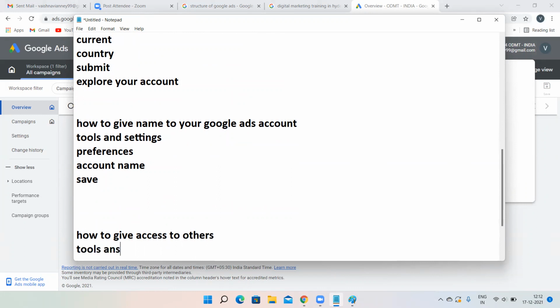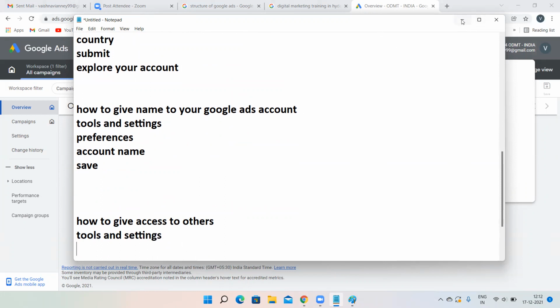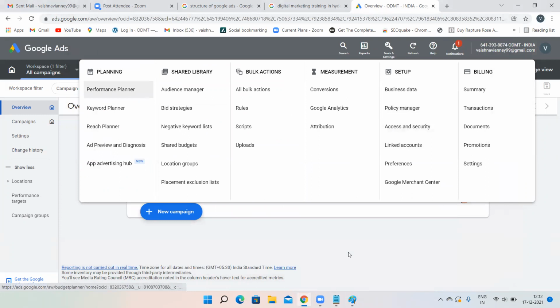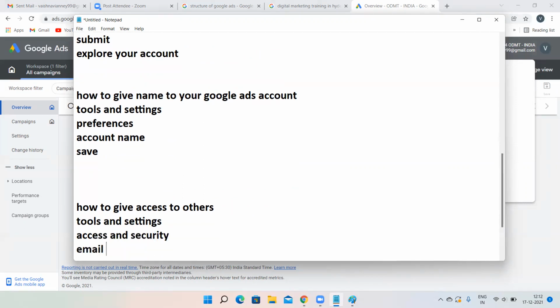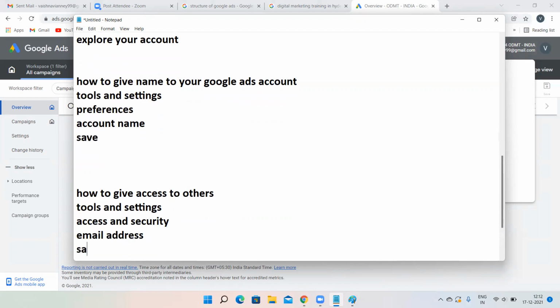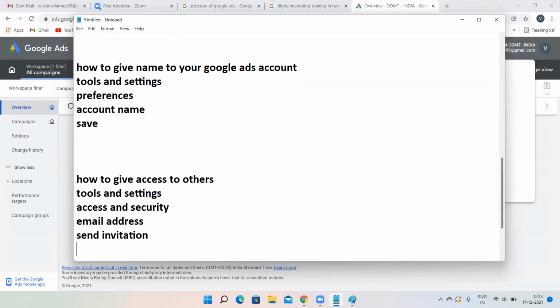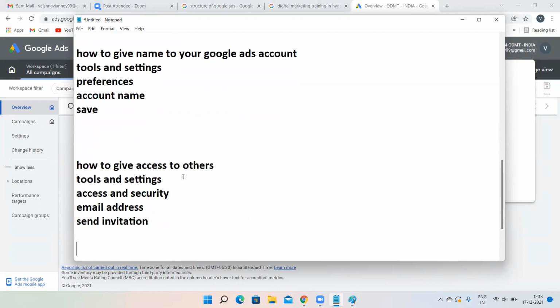Tools and settings. After tools and settings, access and security, and give their email address over there. Access and security, email address, then click on save or submit, whatever it is there. The send invitation option is there, right? Send invitation. Then an email will go to them. If they click on it, then they'll also have access to your account, and you can keep it like that or you can remove the access also. It's in your hand. These both things we have learned.